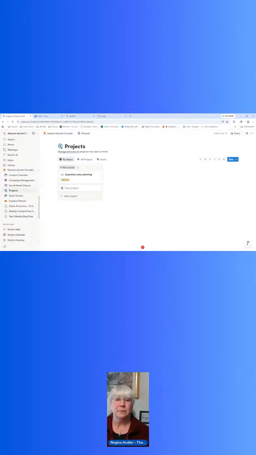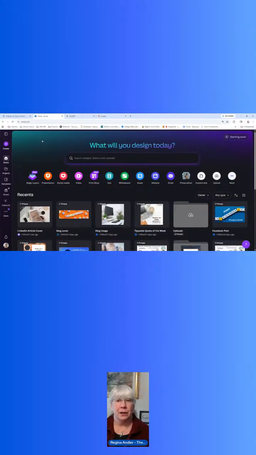Now, tool number 2 is Canva. Now, you might be using Canva right now, and here's the thing. A lot of us are creating content or writing articles or writing blogs, and we need that image to go with it. Now, a lot of people are turning to AI apps like Nano Banana and other ones that are out there. Those are great. And we also don't want all Canva images either. But here's the thing. Canva is, again, a design tool.